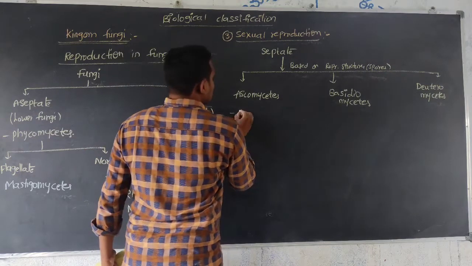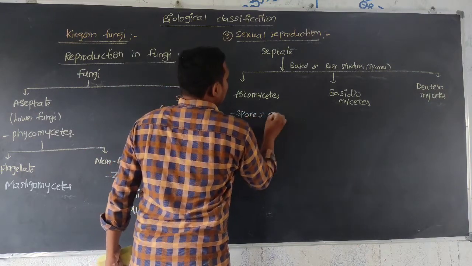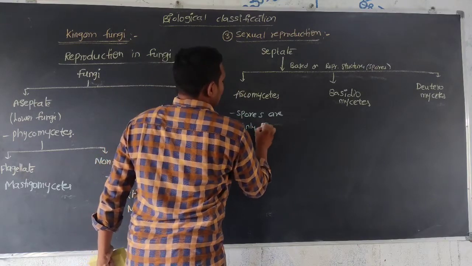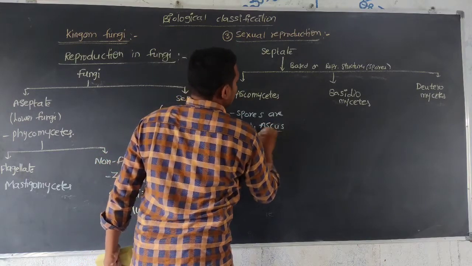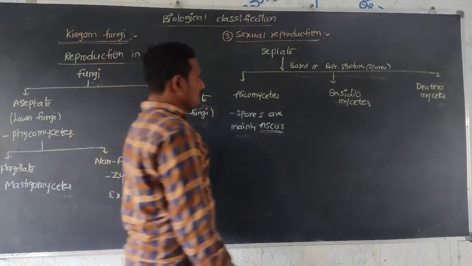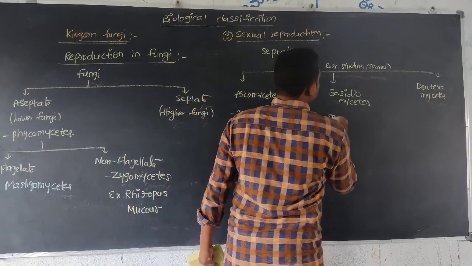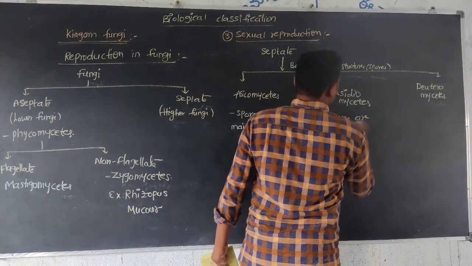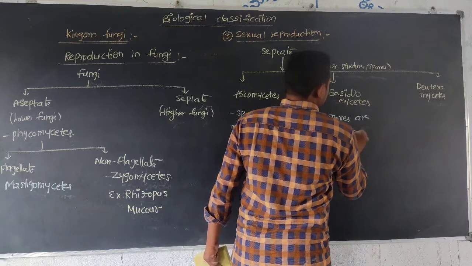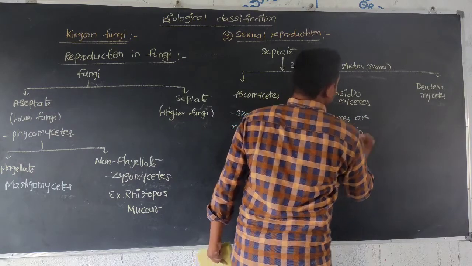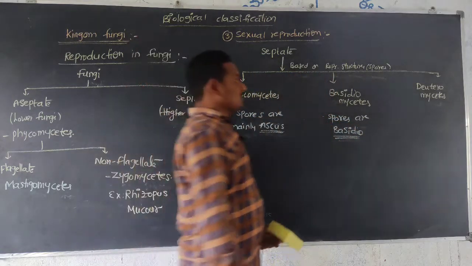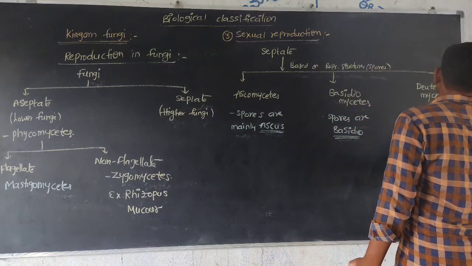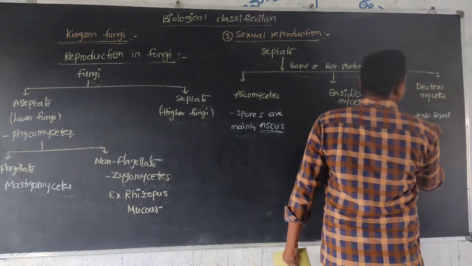In Ascomycetes, the spores are mainly ascus. In Basidiomycetes, the spores are basidiospores. In Deuteromycetes, no sexual reproduction takes place.